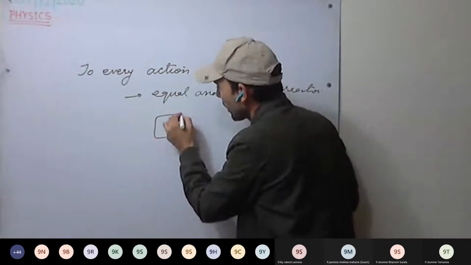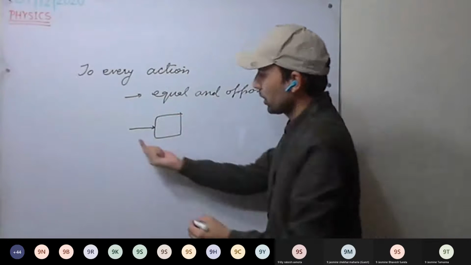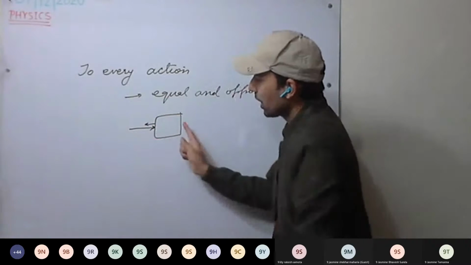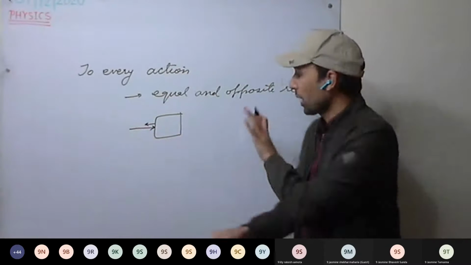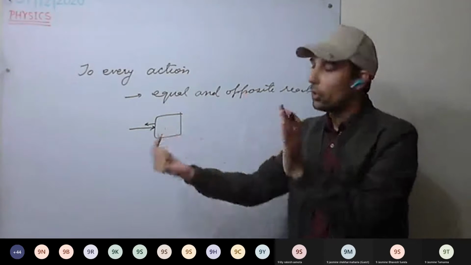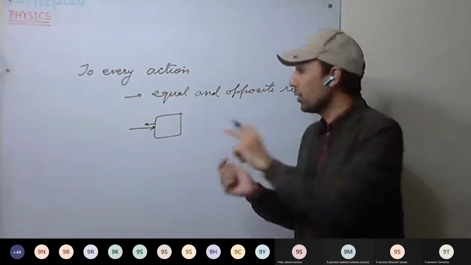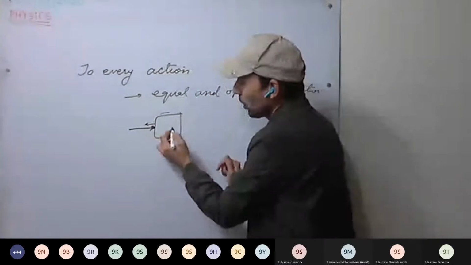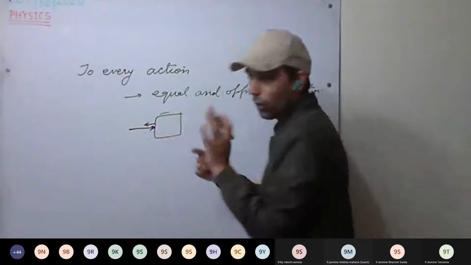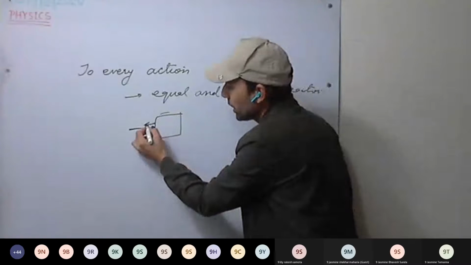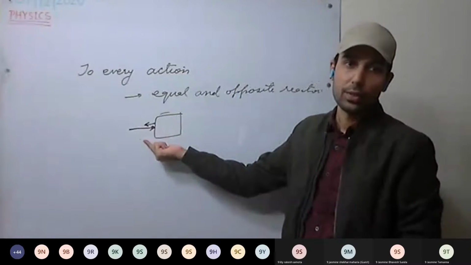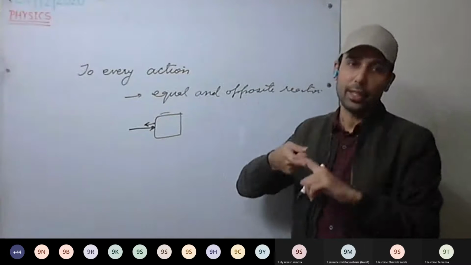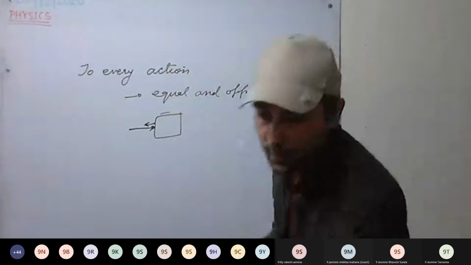For example, I am pushing the block with my hand. The force is applied by my hand on the block. Now the block will apply the force on the palm. It will be opposite in direction, but equal in magnitude. Action and reaction are equal in magnitude but opposite in direction. This is clear?